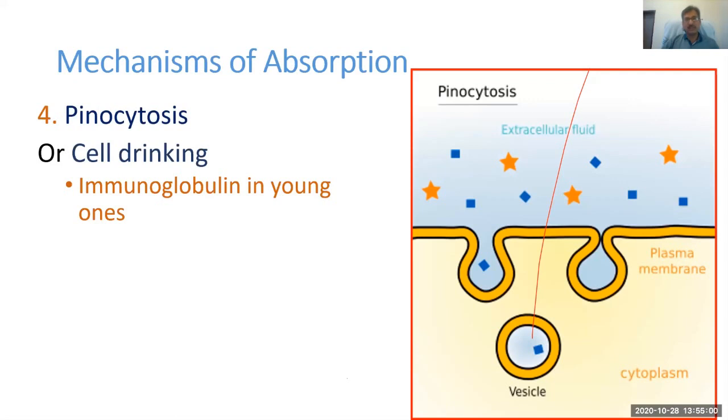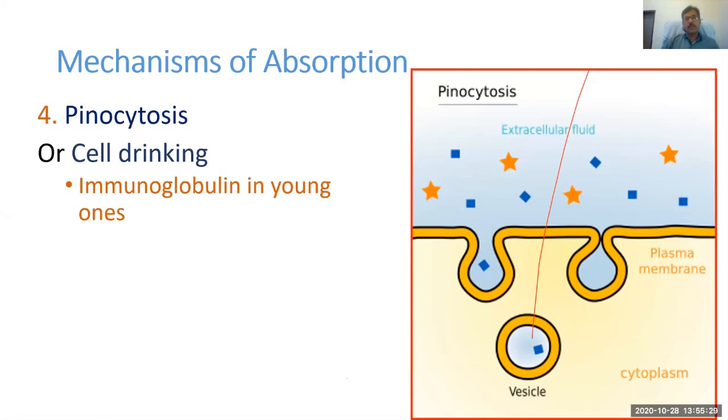Immunoglobulins are taken up as such, because if they are broken down, their immunogenicity will not be of that value. So immunoglobulins are absorbed as such to provide maximum antibodies to the calf. That's why we say we should provide the calf with colostrum as early as possible after birth.